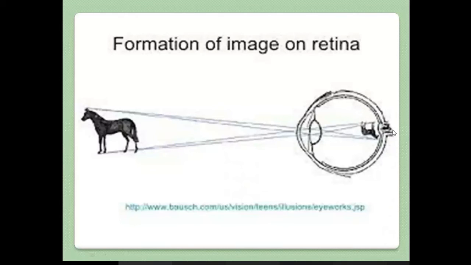The optic nerve takes this electrical impulse to the brain center, the vision center, where your horse is recognized and identified by your brain's neurons, and it feels it as a straight image, but actually it is an inverted image on the retina. Then you see that the horse is moving there. This is how your brain understands. This is the formation of the image on the retina, the eyeball screen.